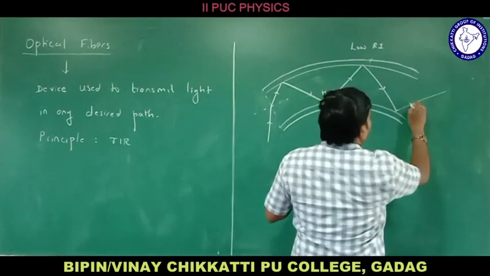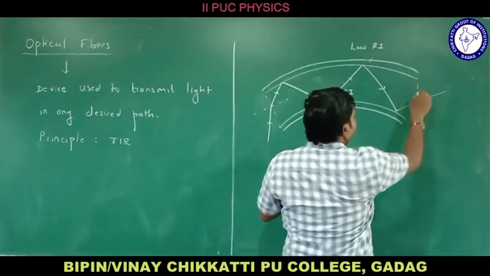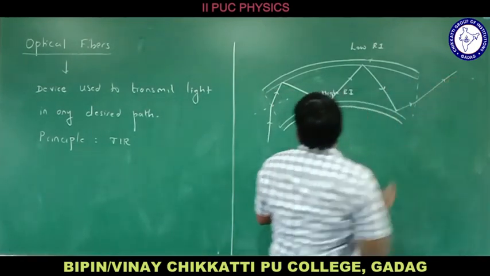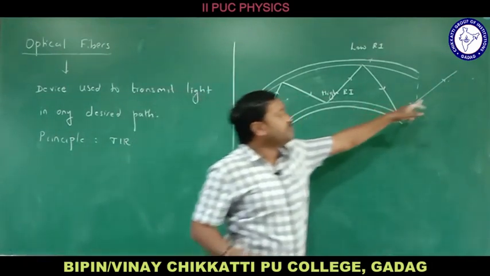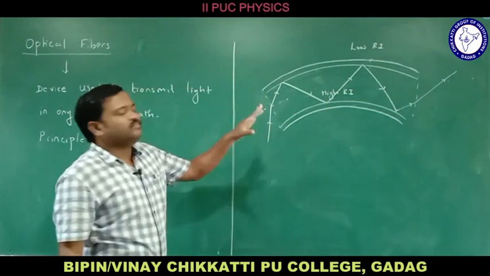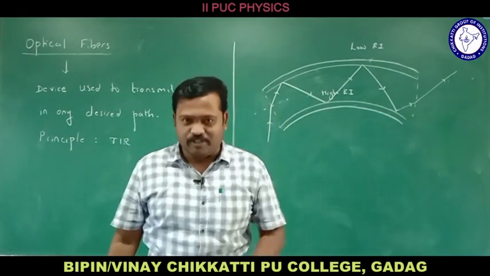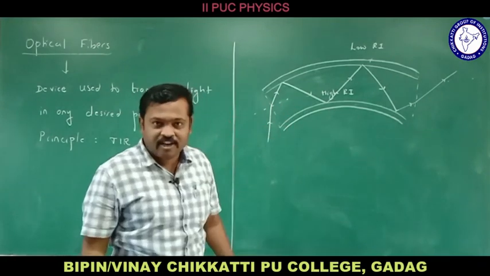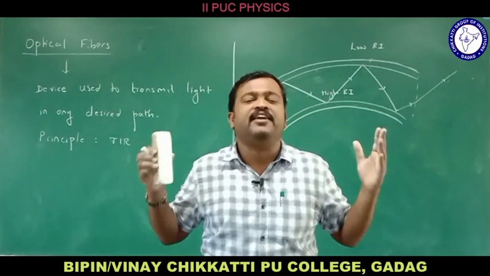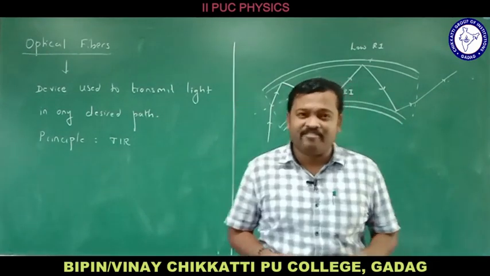So it comes outside. Again it is moving from denser medium to rarer medium and it moves away from the normal, right? From here we got the light at this position. Means inside the optical fiber total internal reflection takes place. This is how it works, right? So by this device we can transmit light in any desired path. So there are many applications of optical fibers.